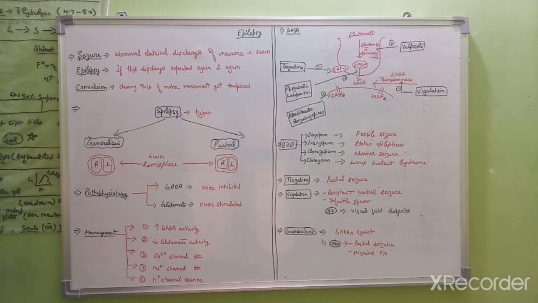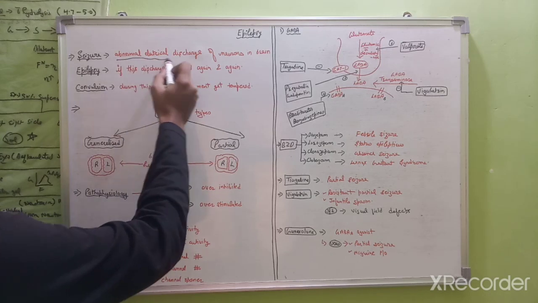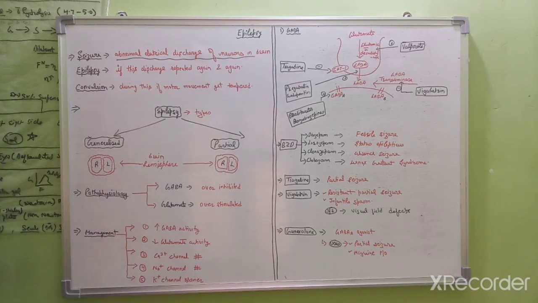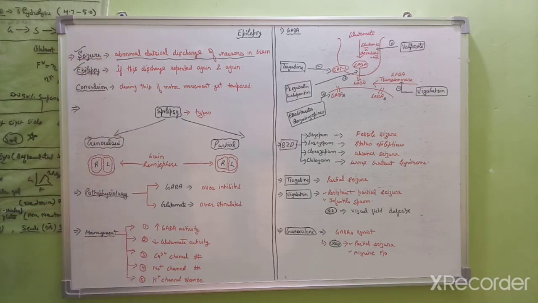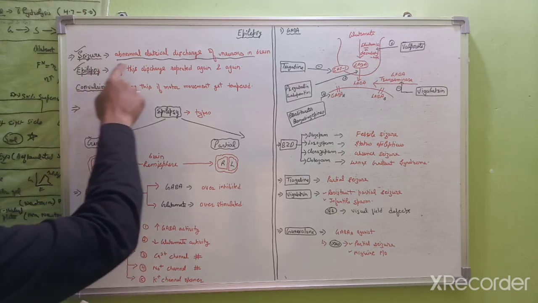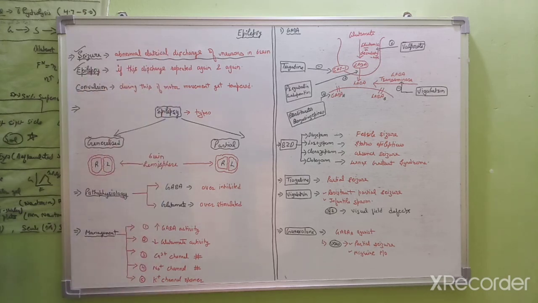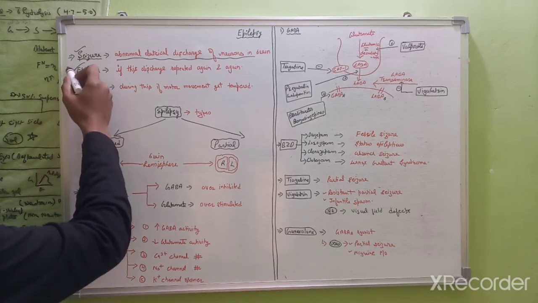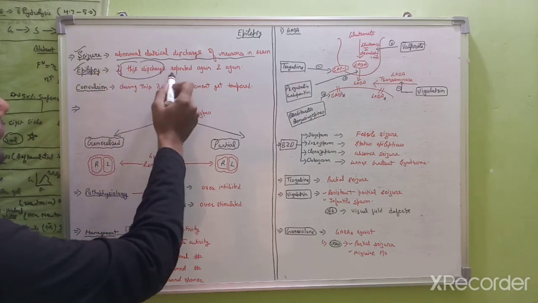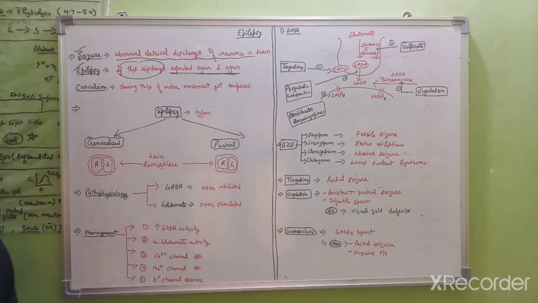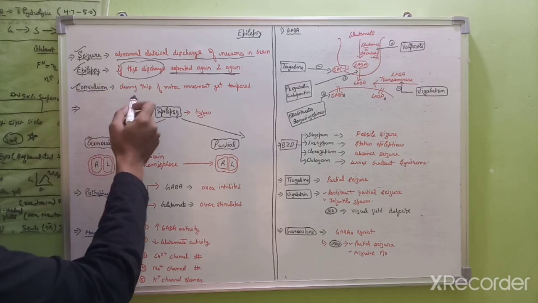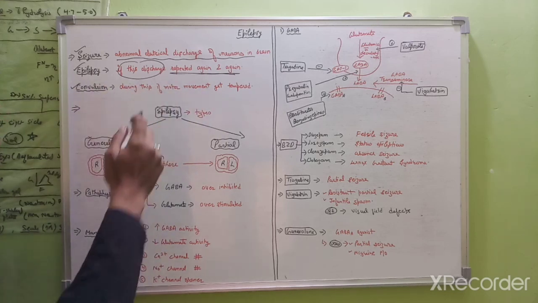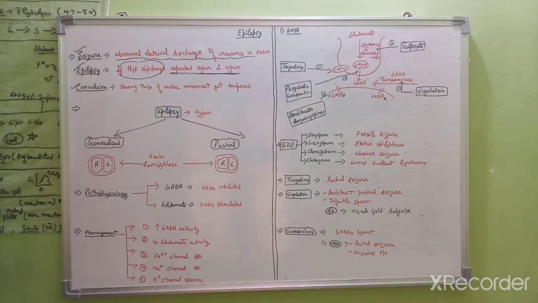So let's get started. What is known as a seizure? In a seizure, there is an abnormal electrical discharge of a neuron in the brain. The basic difference between seizure and epilepsy is that in a seizure there is an abnormal electrical discharge of a neuron, but in epilepsy, if this discharge is repeated again and again, then it is known as epilepsy. And what is known as convulsions? During this, if motor movement gets tampered, it is known as convulsions.